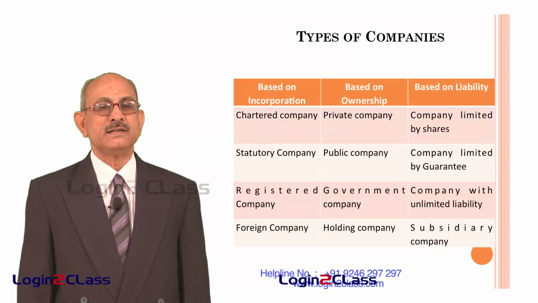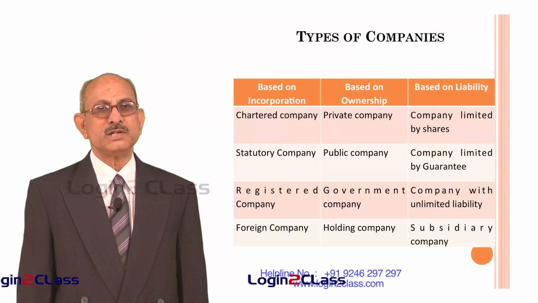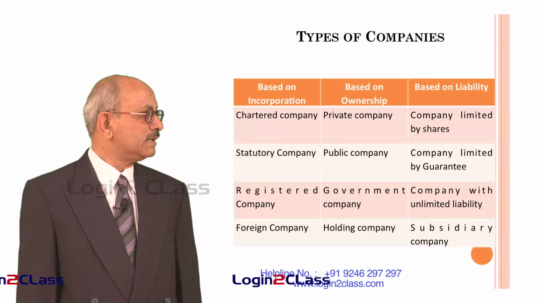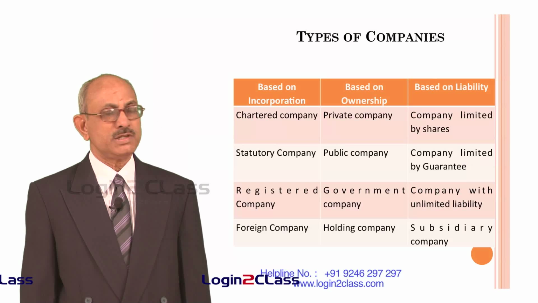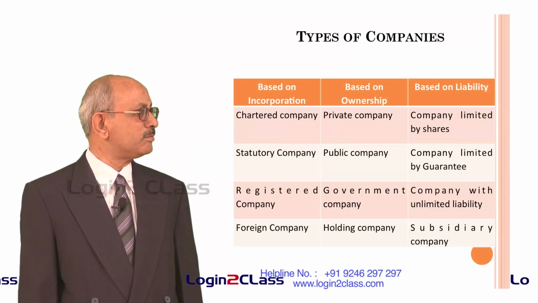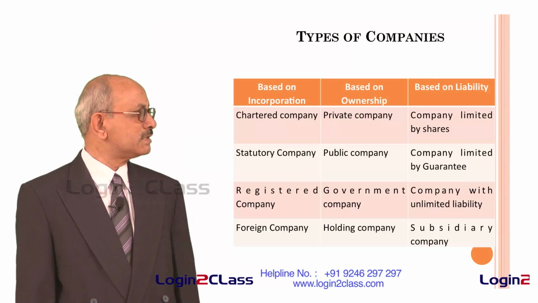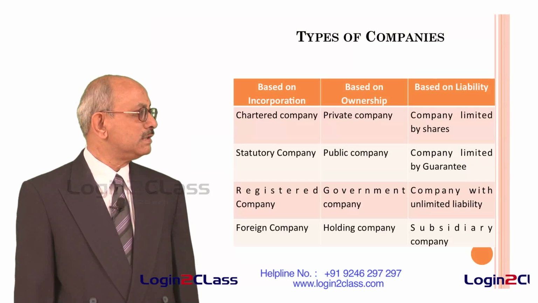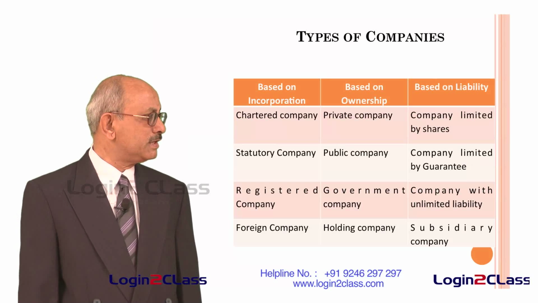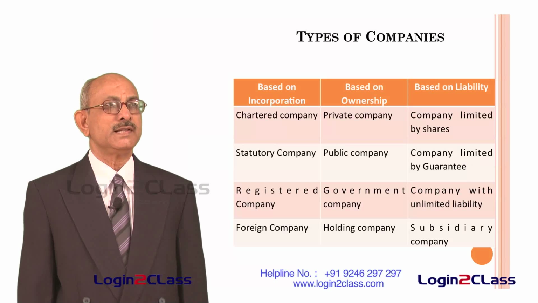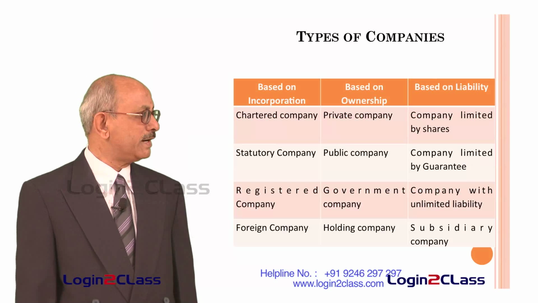Based on different characteristics, companies can be divided into numerous categories. Based on incorporation, a company can be classified as a chartered company, a statutory company, a registered company, or a foreign company. And based on ownership, it can be a private company, that means ownership restricted to certain private individuals. A public company, ownership open to a large number of individuals. A government company, ownership in the hands of the government. And then a holding company, that is ownership in the hands of a parent company.